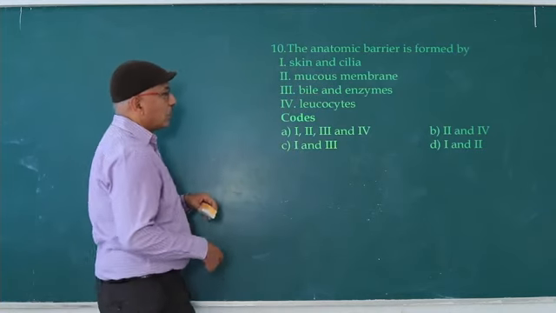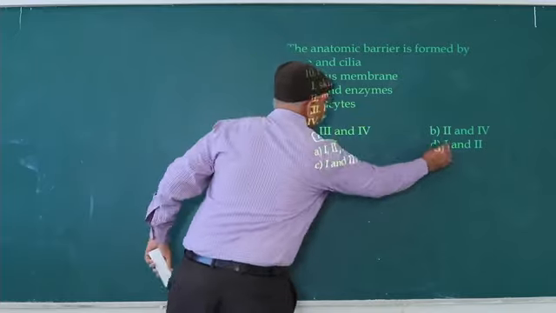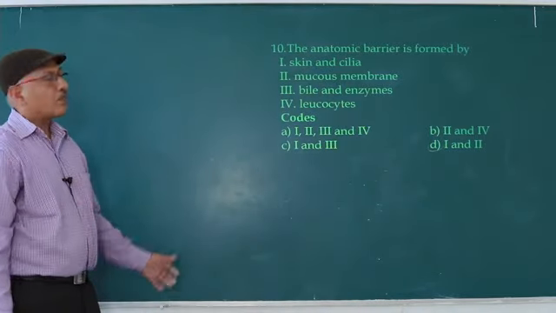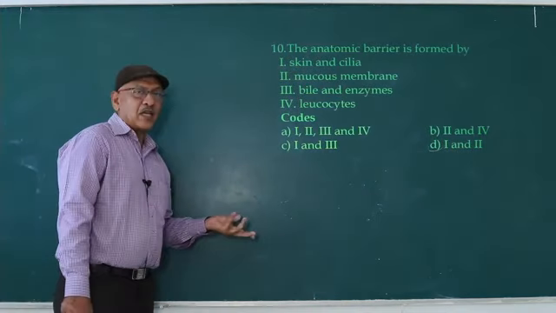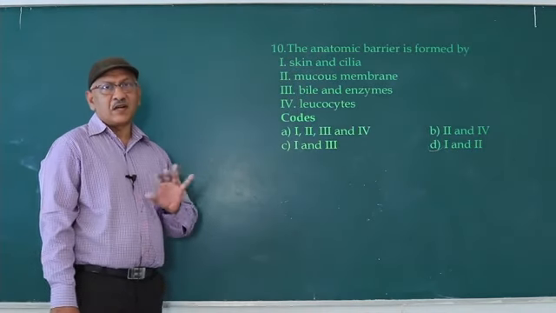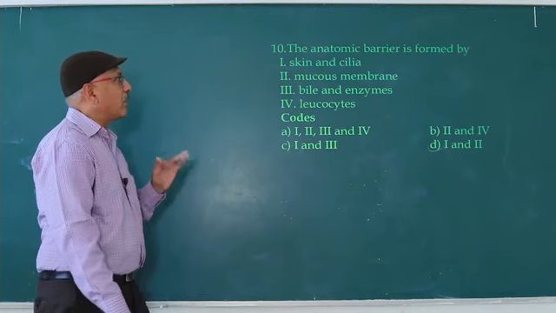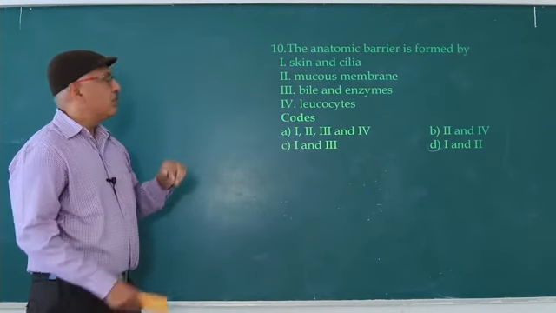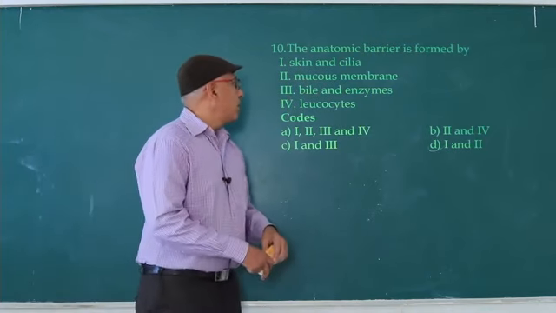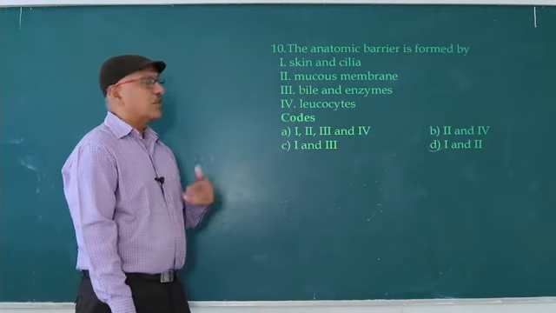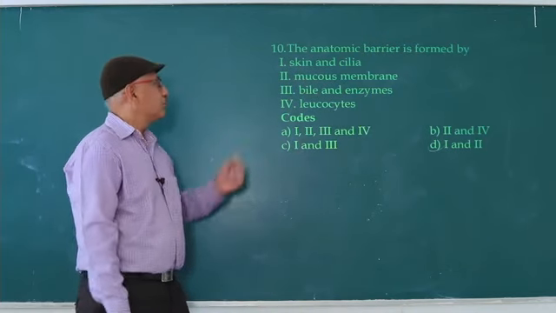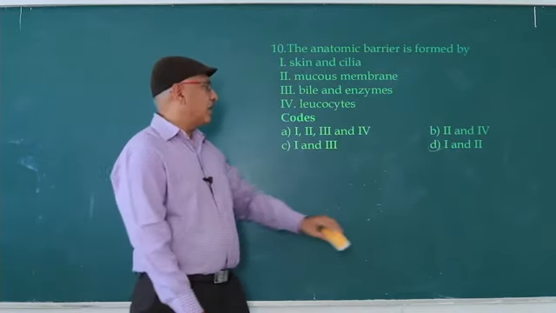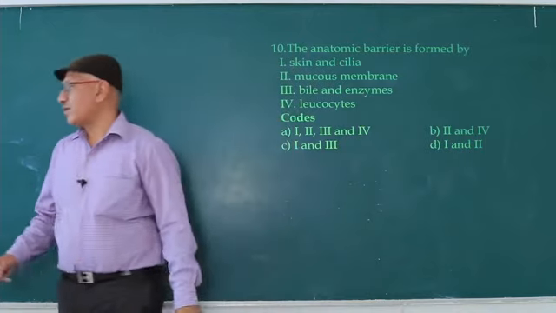That's why the answer is 1 and 2. 1 and 2 form the anatomical barrier, that is the physical barrier. Physical, not physiological. Leukocytes are cellular barriers. Bile and enzymes mean physiological barriers. Next question.